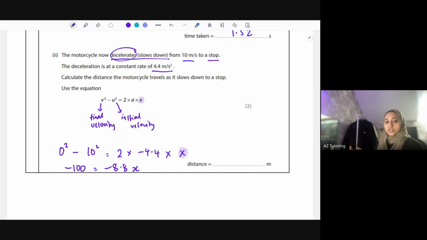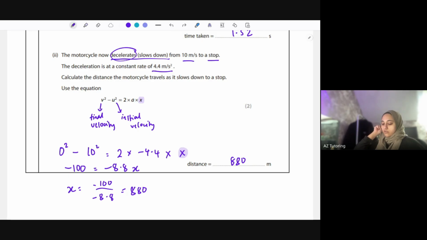Now to get x by itself, I just need to divide by 8.8 on the other side. So x equals minus 100 divided by minus 8.8. I end up getting 880 meters. Another thing here is if you end up getting a negative answer for whatever reason, think about what you're working out. You're working out distance. The distance cannot be negative. Displacement can, because that's a vector, but we're working out distance. So change the sign if you do end up getting a negative for whatever reason.